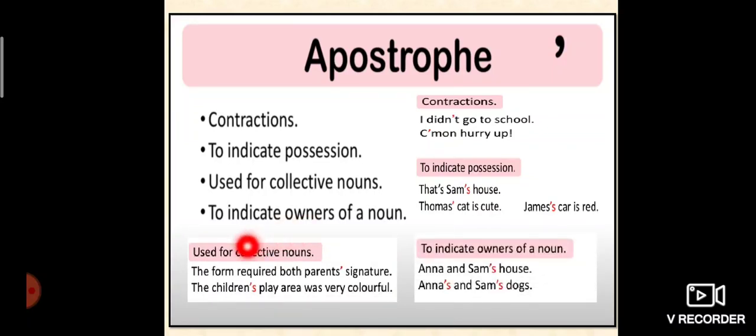Used for collective nouns: the form required both parents' signature. The children's play is very colorful. To indicate owners of a noun: Anna and Sam's house, Anna's and Sam's dogs.